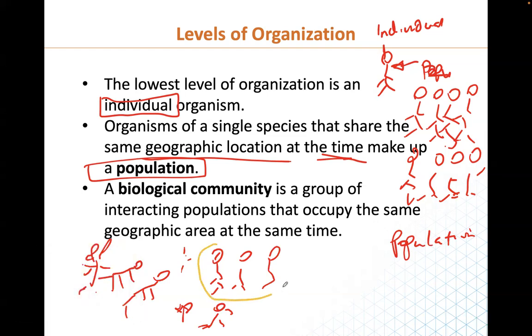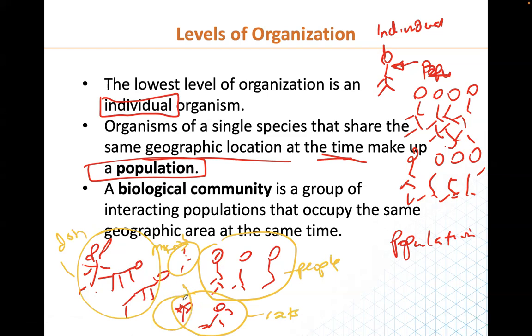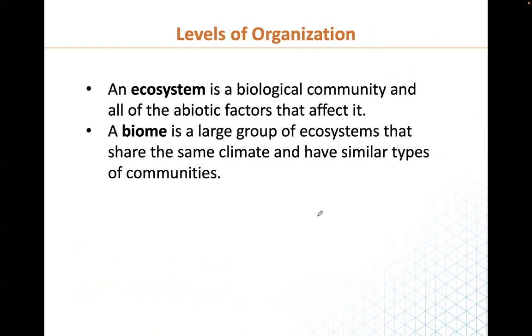We have a population of people, a population of rats, microbes, dogs, and mushrooms. This would be called a community because it has more than one population interacting with each other in the same geographical area at the same time. So when several different populations interact with each other, it forms a community.